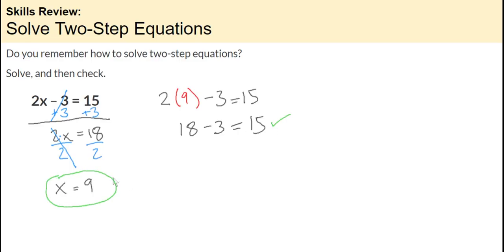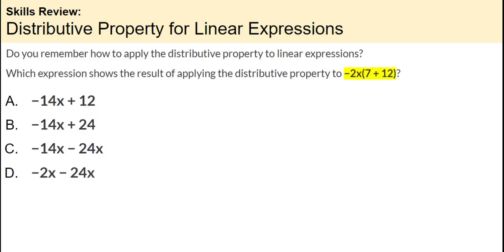Notice when we did this, it was the opposite of our order of operations. Remember, in order of operations, multiplication comes before subtraction, but here we did addition first and then division. So that will be a common thing when solving equations: you do the opposite of the order of operations.